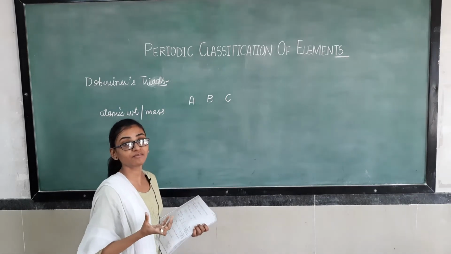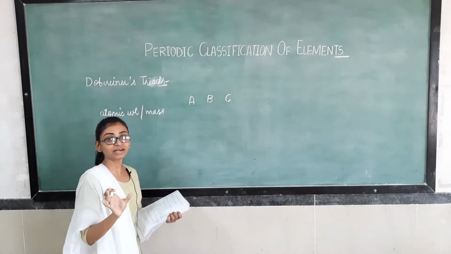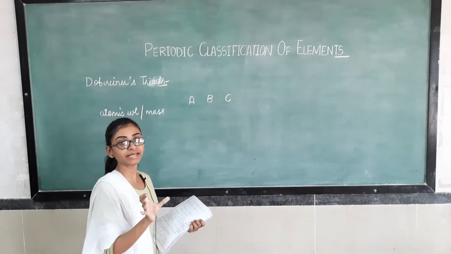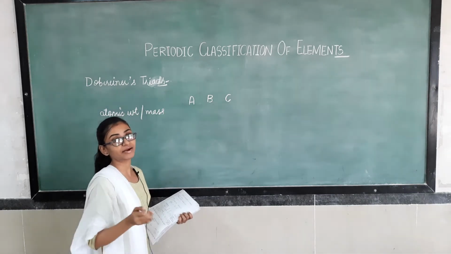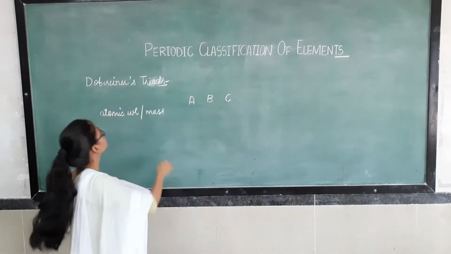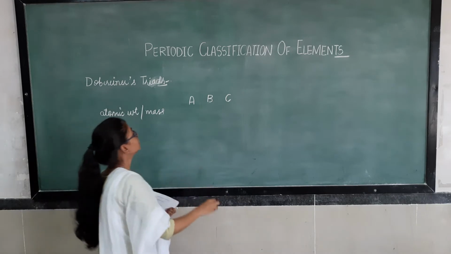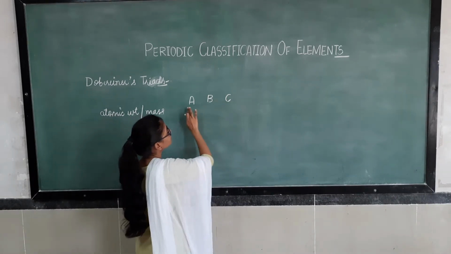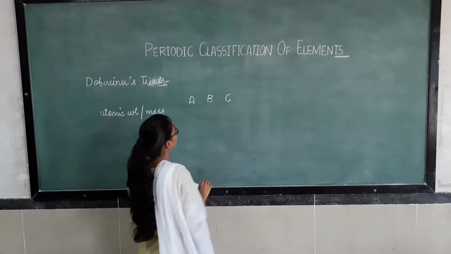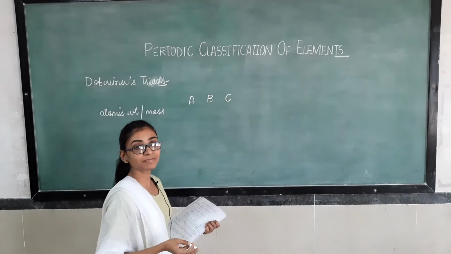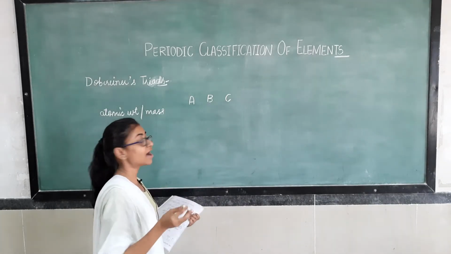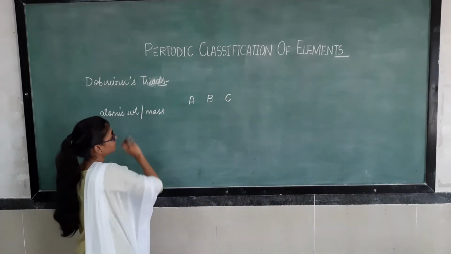Why have we called them triads? Because triad means three. A group of three elements is known as a triad, and Dobereiner gave this, that's why Dobereiner's triads. So the main principle behind this is that he arranged them on the basis of atomic mass.